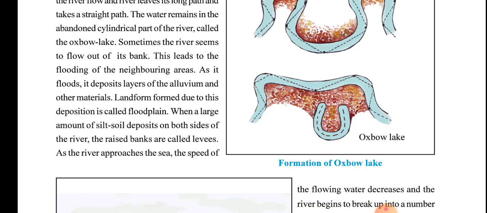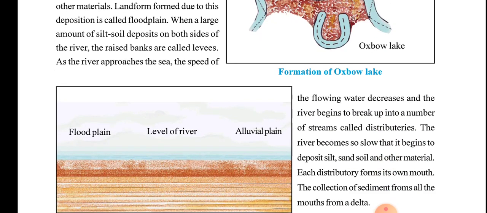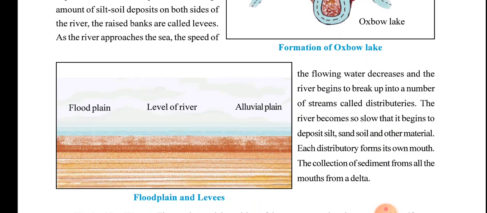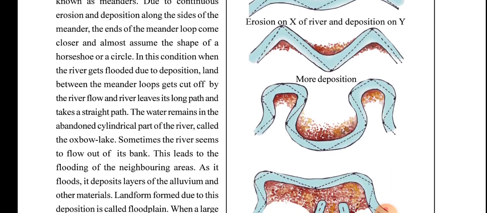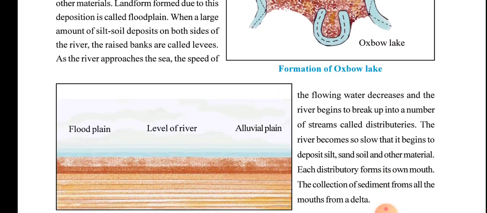As the river approaches the sea, the speed of the flowing water decreases and the river begins to break up into a number of streams called distributaries. The river becomes so slow that it begins to deposit silt, soil and other material. Each distributary forms its own mouth. The collection of sediment from all the mouths forms a delta. Now here you can see the process of river formation and landforms.